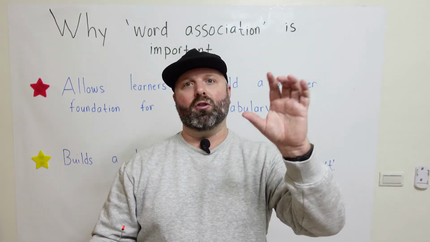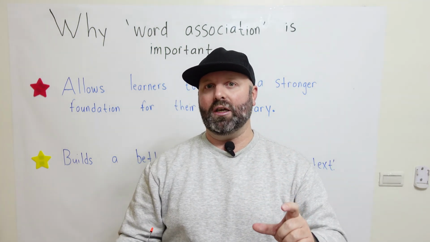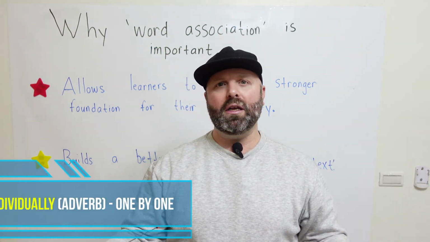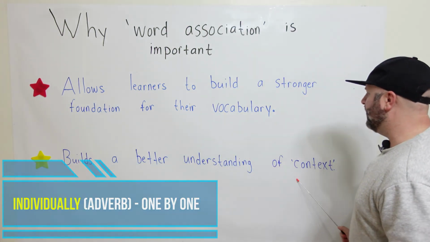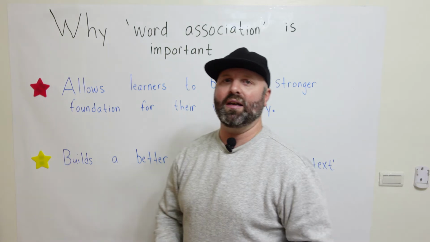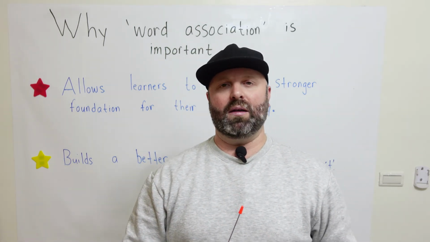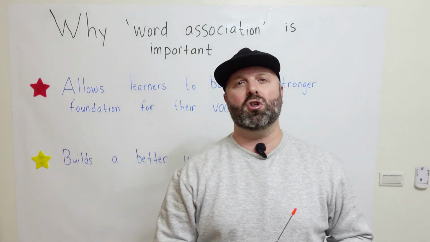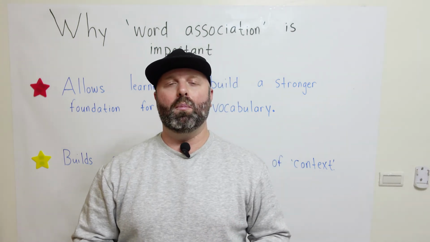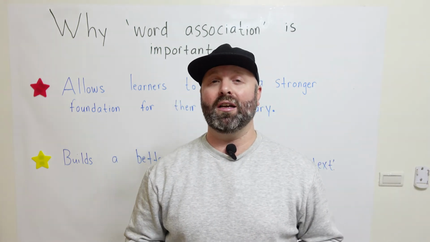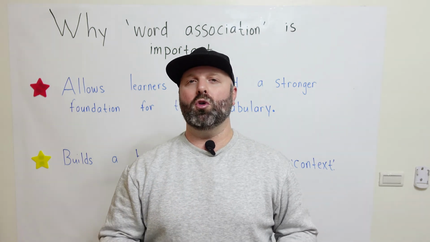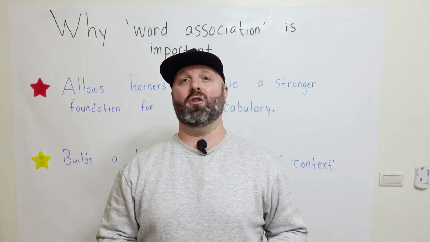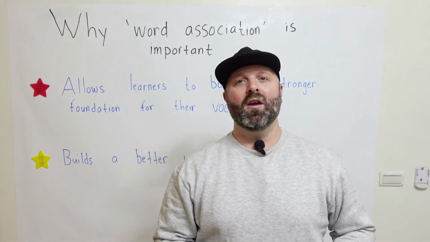Now, when you look at those words individually, they have completely different meanings. But in the context of the situation or the sentence, they mean the same thing. So word association really helps with building context and understanding context, which is extremely important when you are learning English or really any other language for that matter.